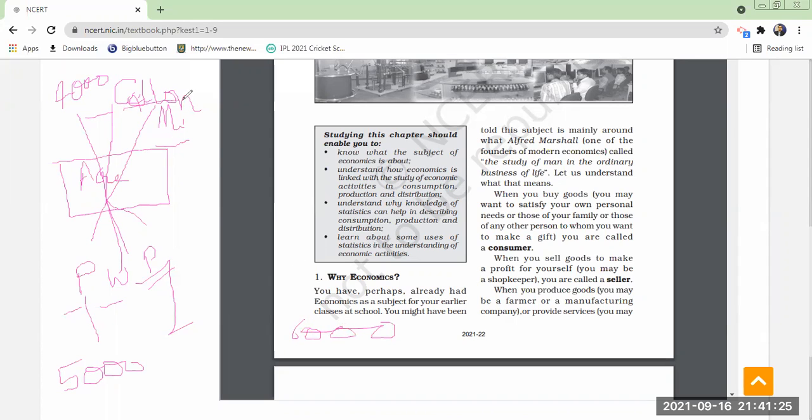If you grow cotton, you will earn a profit of 8,000 rupees. If you grow mirch, you will earn a profit of 7,500. Which one will you choose?